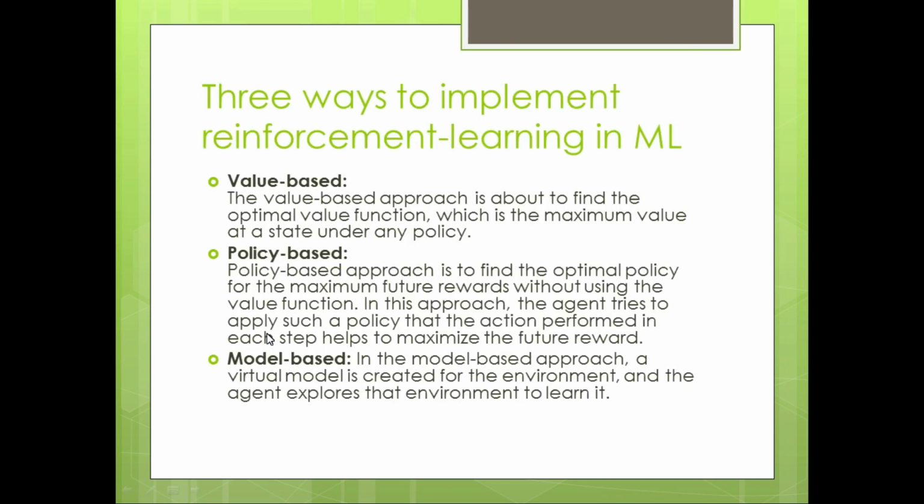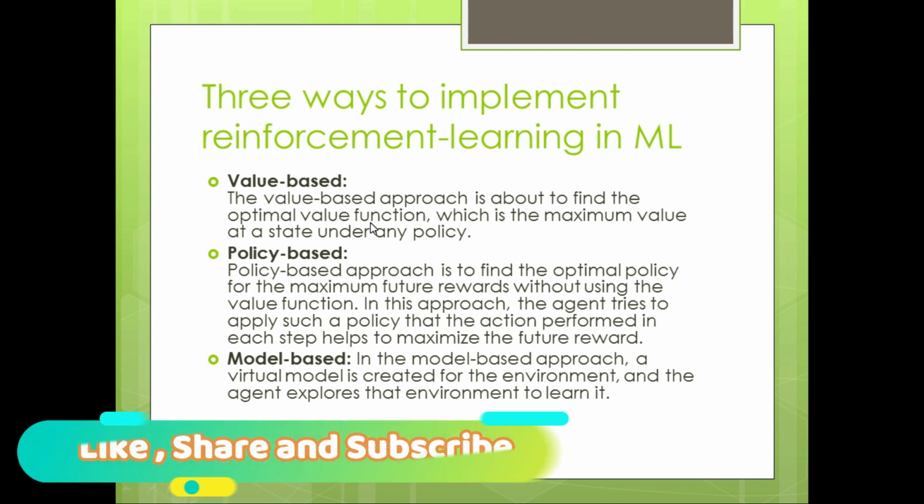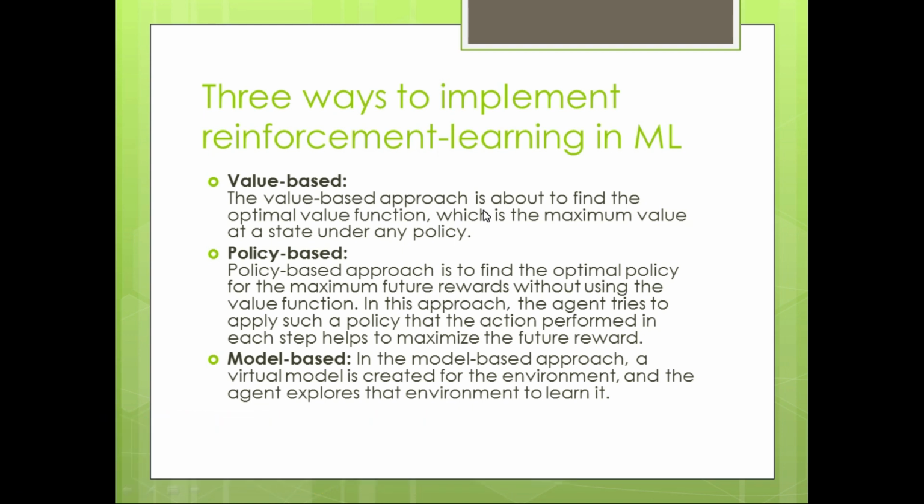There are three ways to implement reinforcement learning in ML. Number one is value based. The value based approach is about finding the optimal value function, which is the maximum value at a state under any policy. That is what we call value based. It means that to a particular action there is a particular value. So this kind of machine learning algorithm is what we call value based reinforcement learning.